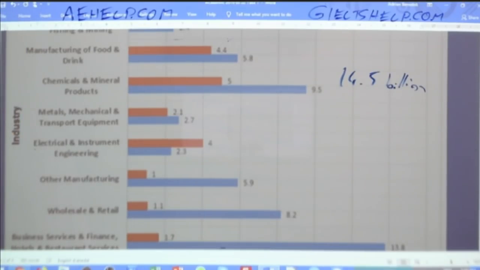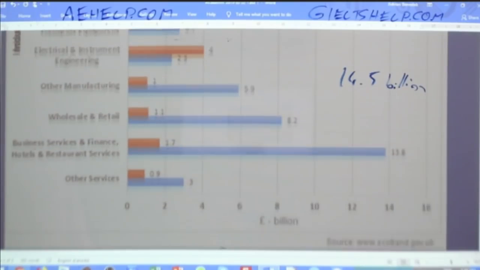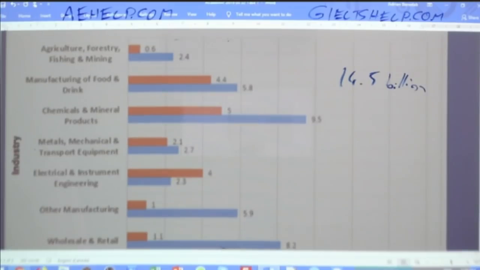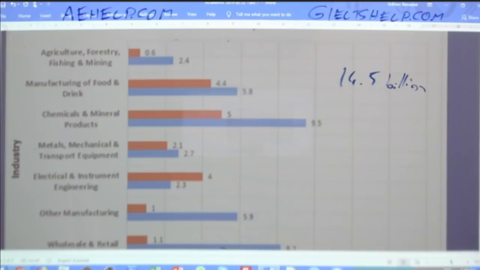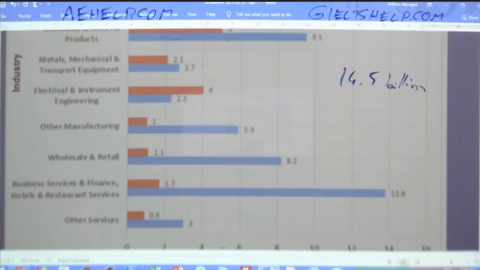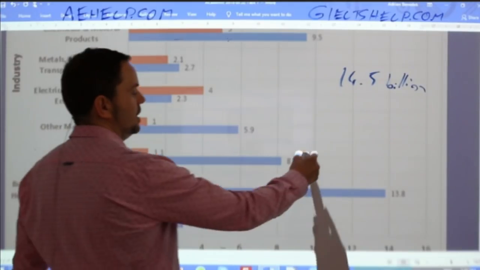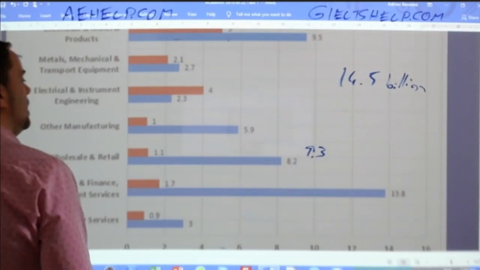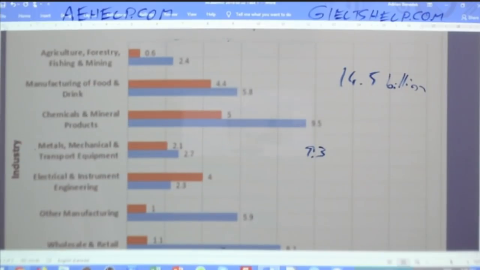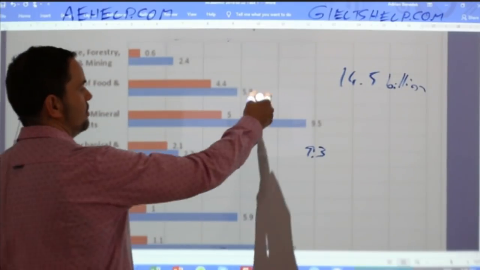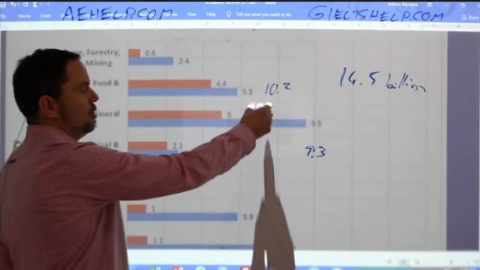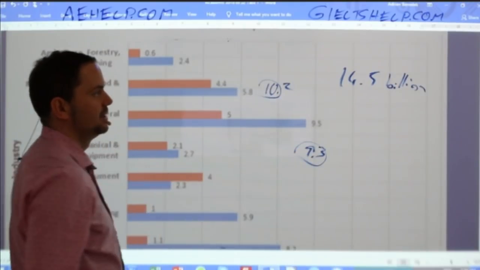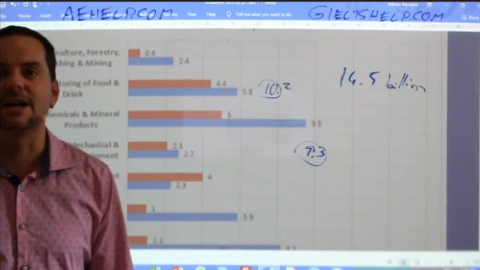And then after that comes manufacturing and food, so I might mark that one. Manufacturing, food, wholesale, and retail, they're kind of similar. So wholesale and retail, 9.3. Manufacturing and food, actually it's a little bit more, it's 10.2, but you don't need the points. You can just say 10 billion, roughly 10 billion. So I'd probably mark that for my next point, okay?